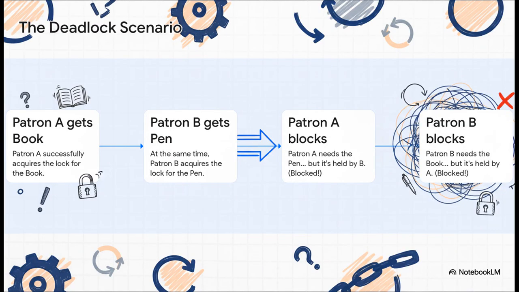Let's go back to our library to see this in action. Okay, picture this. Now we have two important things, the book and the only pen in the library. Patron A walks in and grabs the book. At pretty much the same time, patron B grabs the pen. Now patron A wants to write in the book, but they need the pen, and B has it, so patron A is stuck, just waiting. But then, and here's the kicker, patron B needs the book to know what to write, but A has it. See the problem? They're both completely blocked, each waiting for the other. Nothing is ever going to happen.